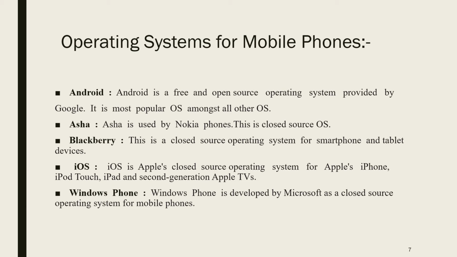Asha is used by Nokia phones. This is a closed source operating system. That means the code is not given to the public. People are not able to access or view the code.